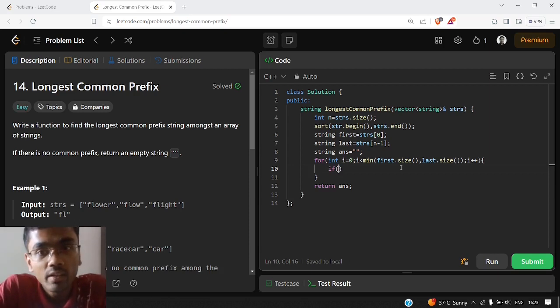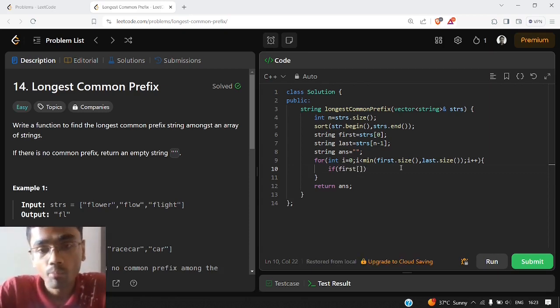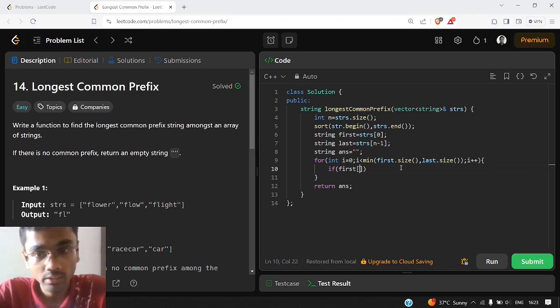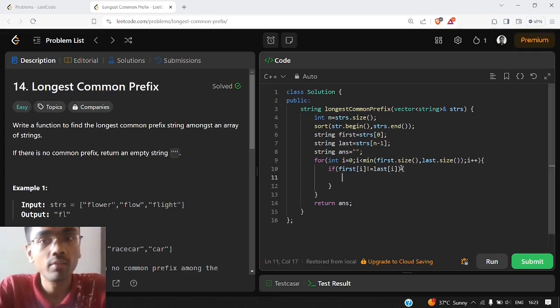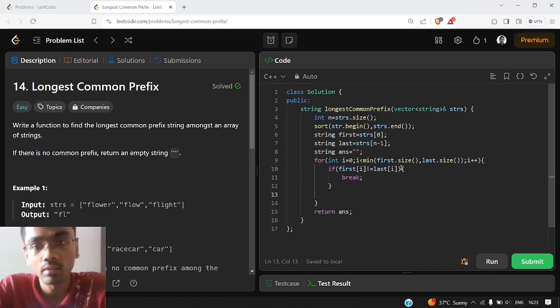What is the breaking condition of the longest common prefix? If the character in the first string is not equal to the character in the last string, for sure we can't get a bigger prefix after this. So we will break the loop and return our answer. Otherwise we keep adding the characters into our answer.